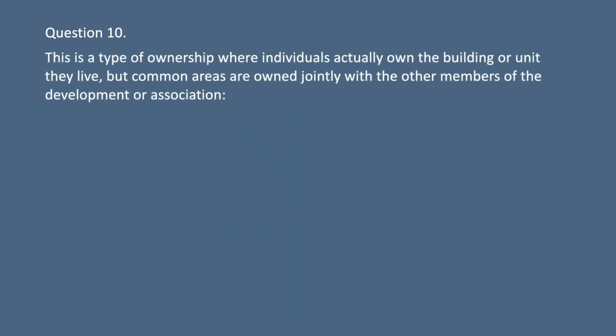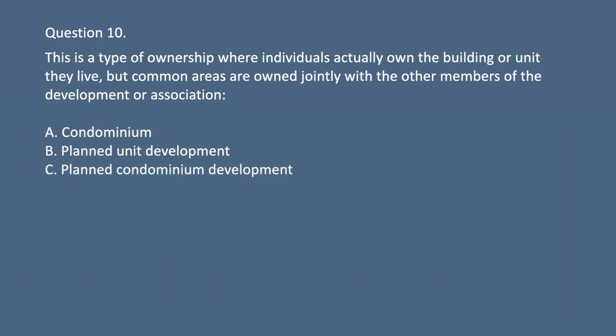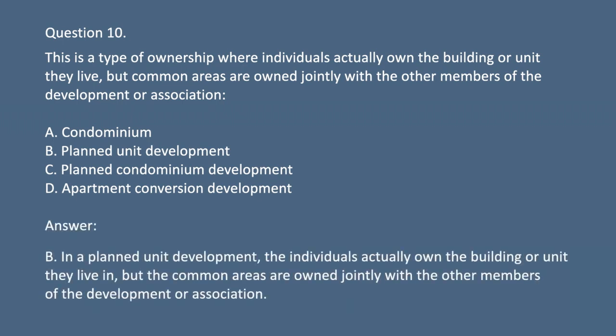Question 10. This is a type of ownership where individuals actually own the building or unit they live in, but common areas are owned jointly with the other members of the development or association. A. Condominium. B. Planned unit development. C. Planned condominium development. D. Apartment conversion development. Answer: B. In a planned unit development, the individuals actually own the building or unit they live in, but the common areas are owned jointly with the other members of the development or association.